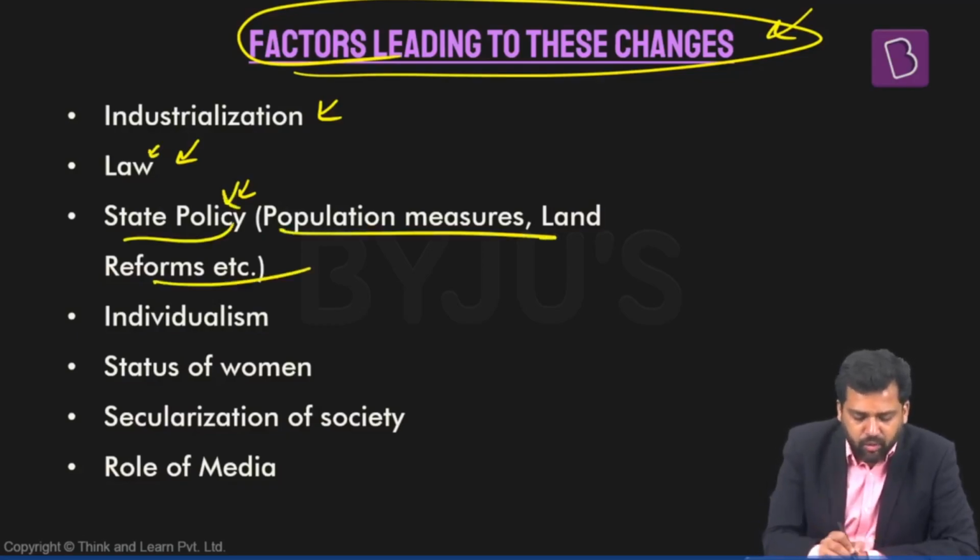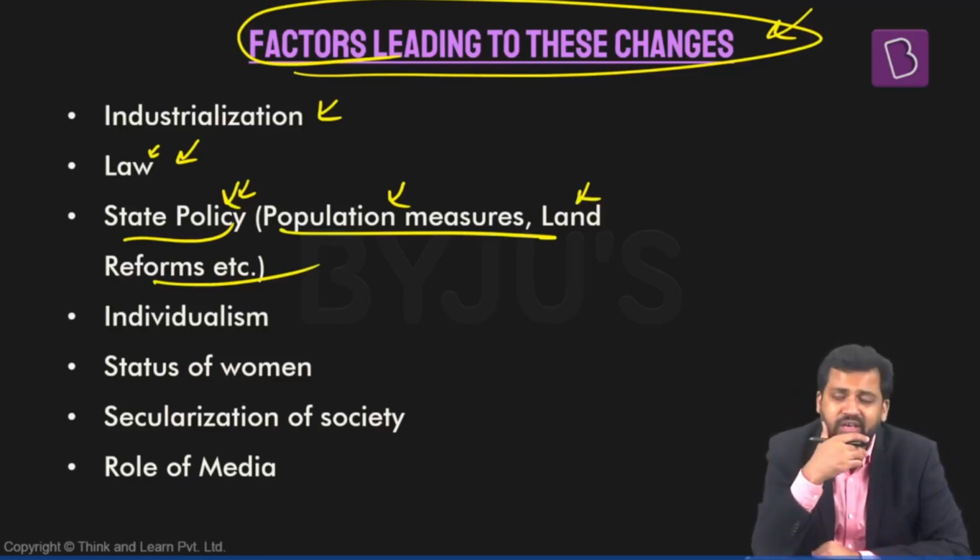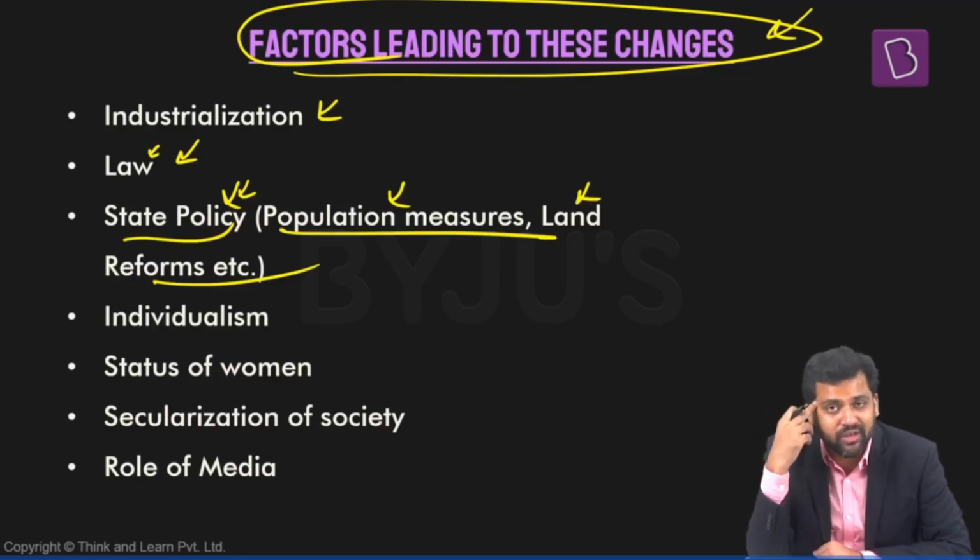State policy plays a role. Population measures, land reforms, these are some examples from the Indian context. What kind of state policy you have, right? If the state is coming up with different kinds of policies to stabilize the population, family size will gradually go down. What kind of land reform measures are there? That will also have a bearing.